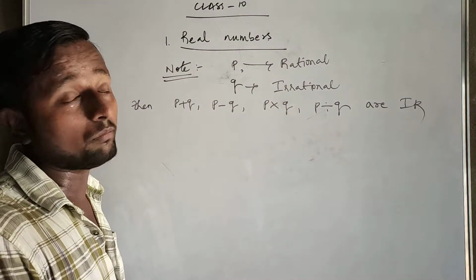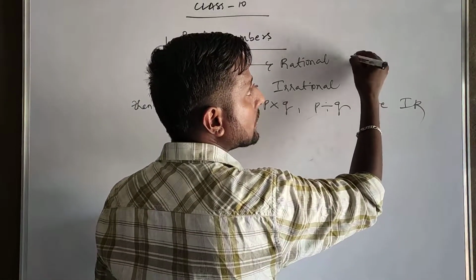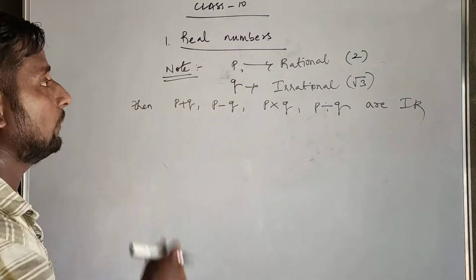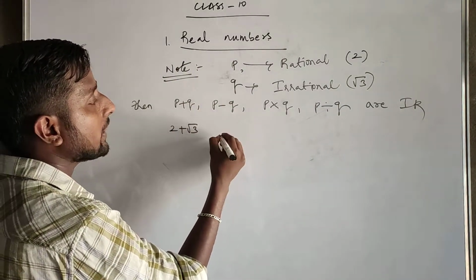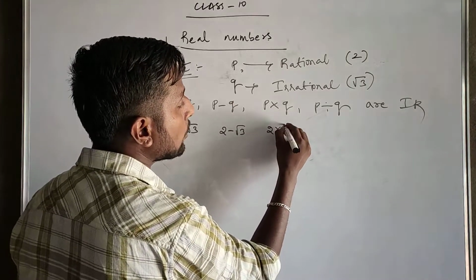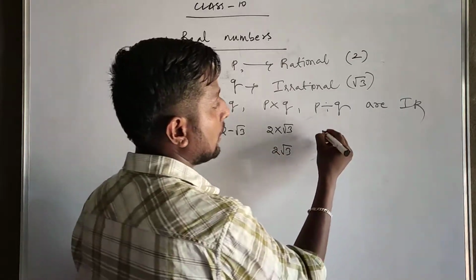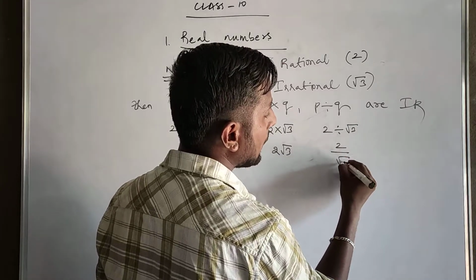Better to go with an example. 2 is a rational number, root 3 is an irrational number. P plus Q is 2 plus root 3, P minus Q is 2 minus root 3, 2 into root 3 is 2 root 3, and 2 divided by root 3 is 2 by root 3.